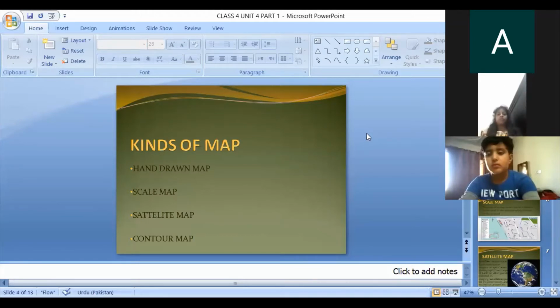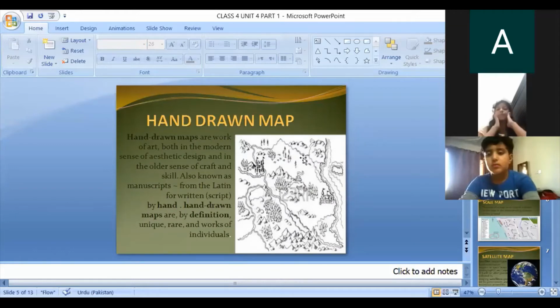Okay, the first is handmade map. You can see in this picture, this is a drawing of a place. Okay, and what is the hand-drawn map or handmade map? Hand-drawn maps are works of art, both in the modern sense of aesthetics and design and in the older sense of craft and skill. Also known as manuscripts, from the Latin for written by hand, hand-drawn maps are by definition unique, rare, and the work of an individual. It is made by one person. You can also say it is a sketch, sketching of a place.